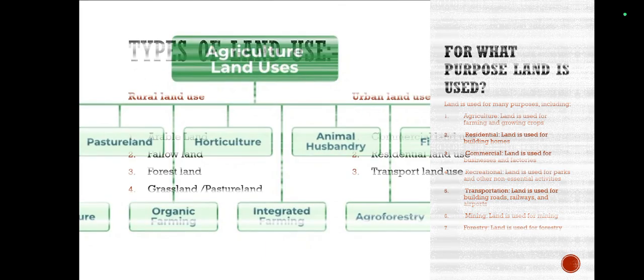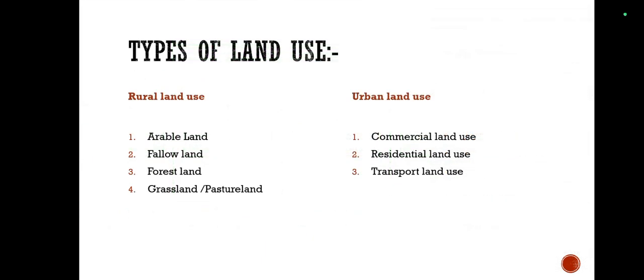Now, second, types of land use. Now, what can be the types of land use? There are two types of land use: rural land use and urban land use. In rural land use, there are four types of land: arable land, fallow land, forest land, grassland or pasture land. In urban land use, there are three types of land use: commercial land use, residential land use, and transport land use. We shall see this one by one.